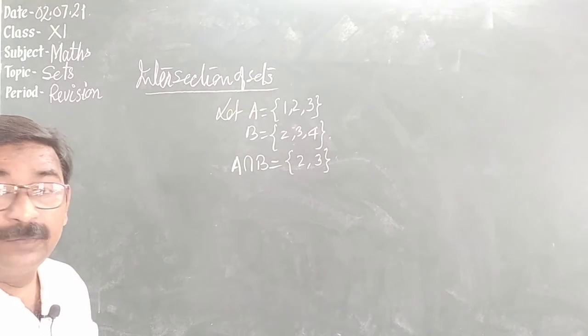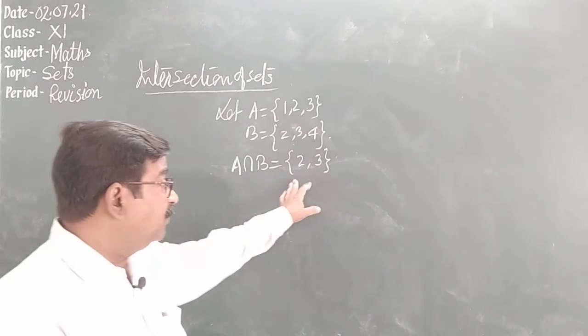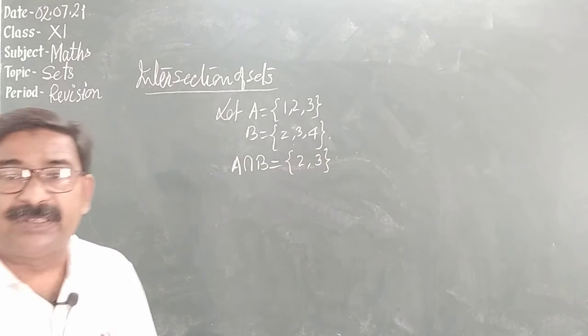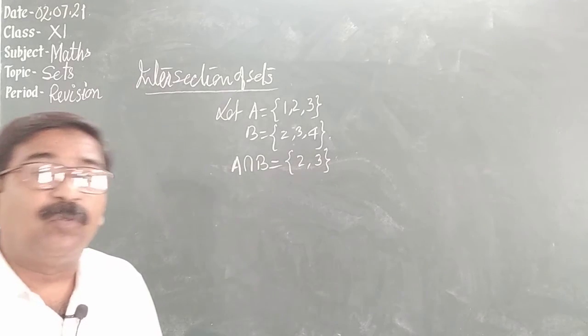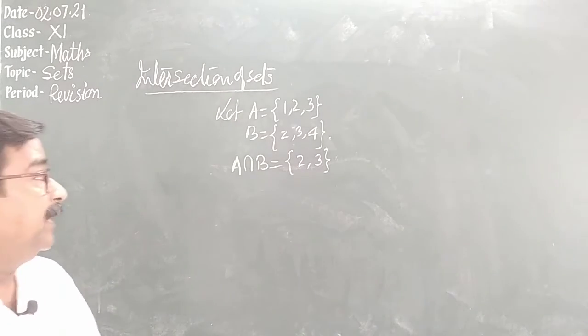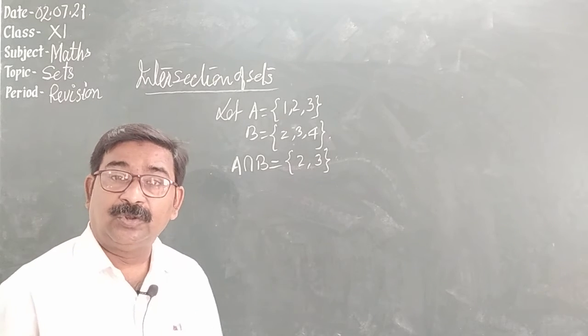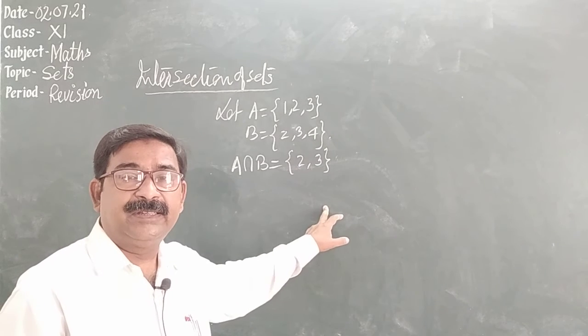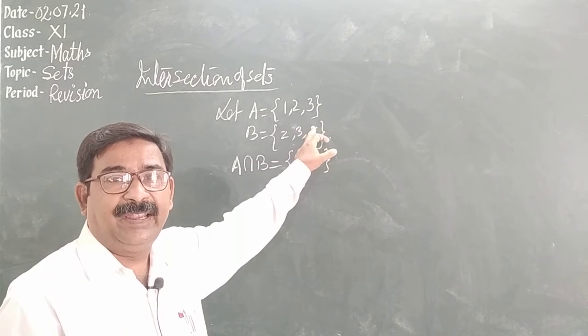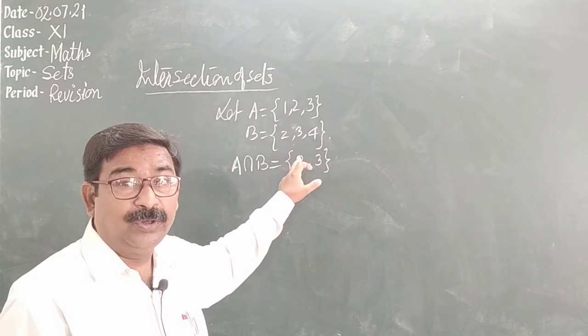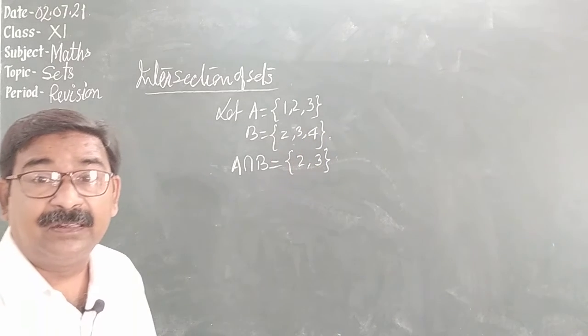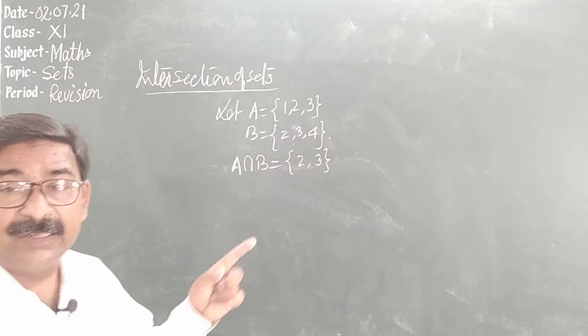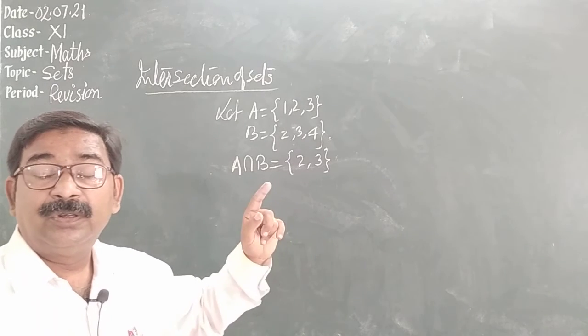Now let's come to the point. If any of the elements is chosen from this A intersection B, then what can you say about that? Suppose we choose 2. We say that 2 is found in A and 2 is found in B, so that element is found in both the sets.